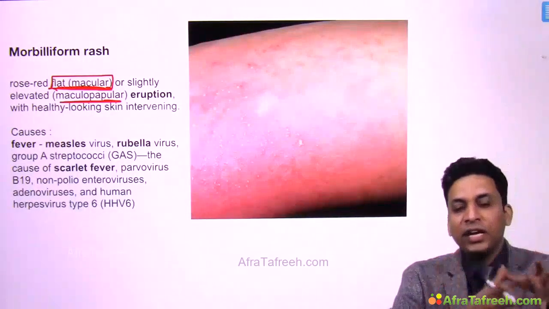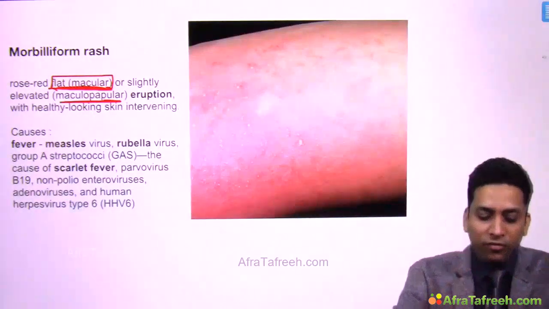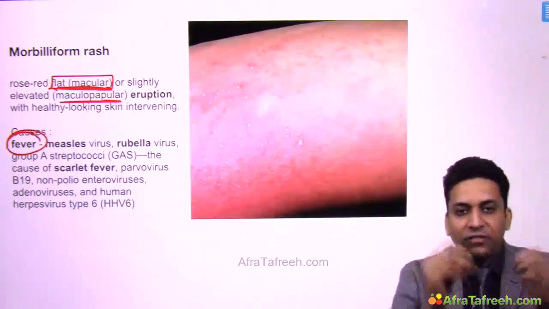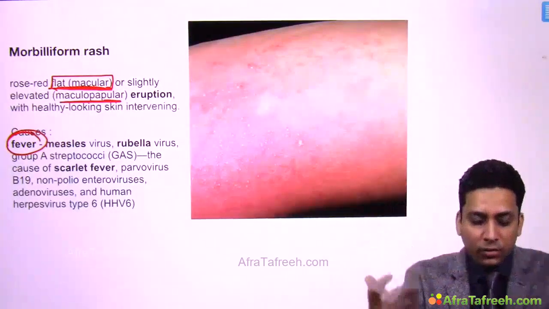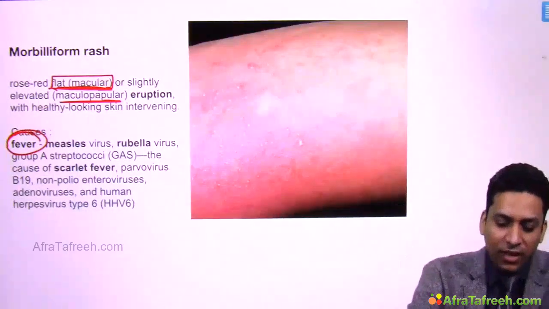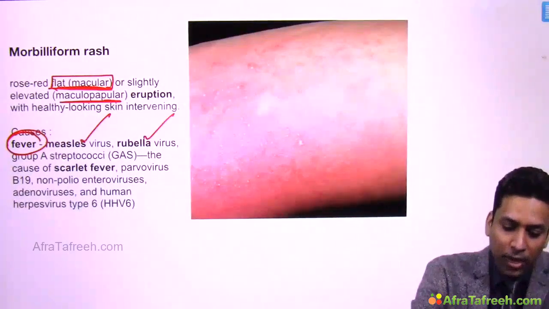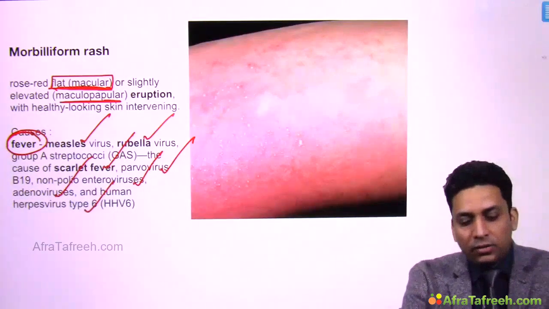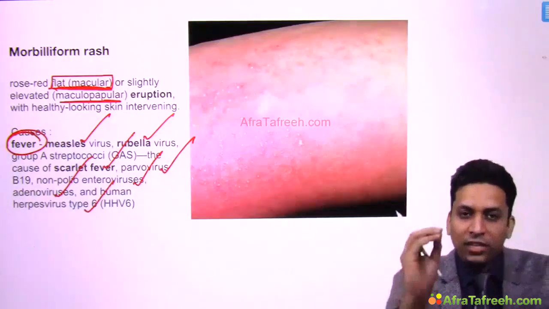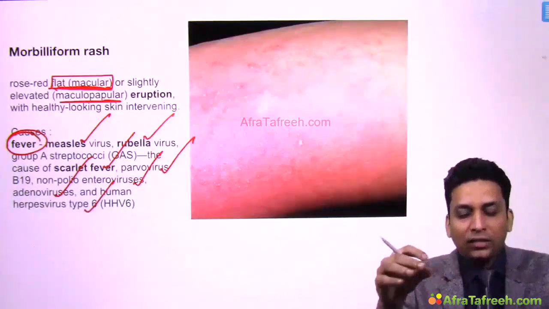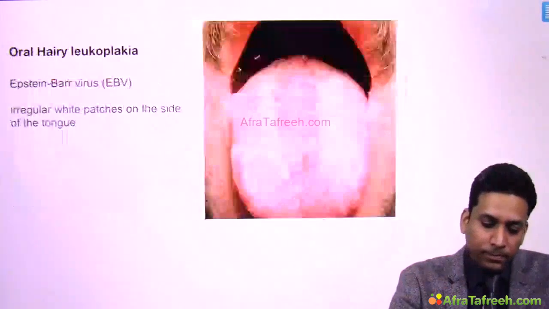The patient will initially have prodromal symptoms in the form of fever and malaise, and after fever and malaise this morbilliform rash might appear. This might be associated with various viral conditions like measles, rubella, then scarlet fever, parvovirus B19 infection, then enterovirus, adenovirus, human herpes virus 6. So this is morbilliform rash; they are very small, sometimes they might be larger also, that is maculopapular.